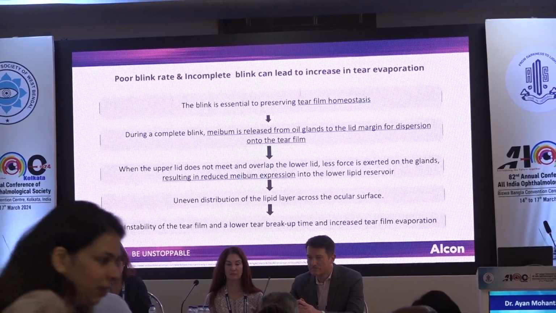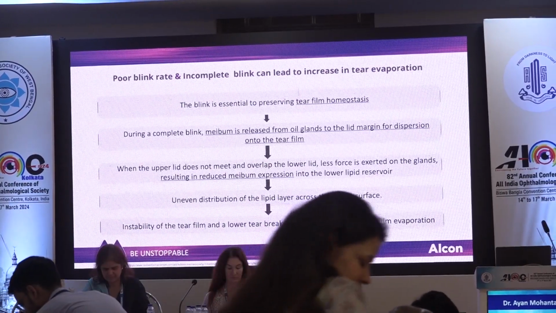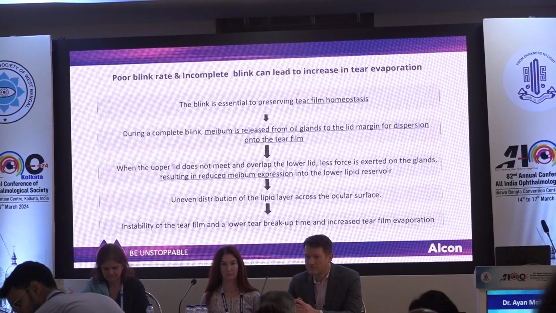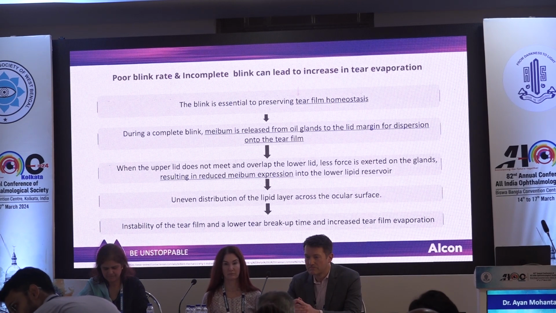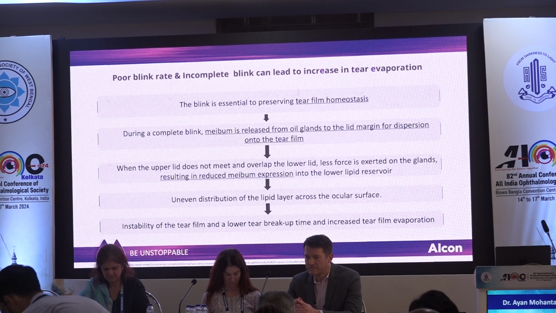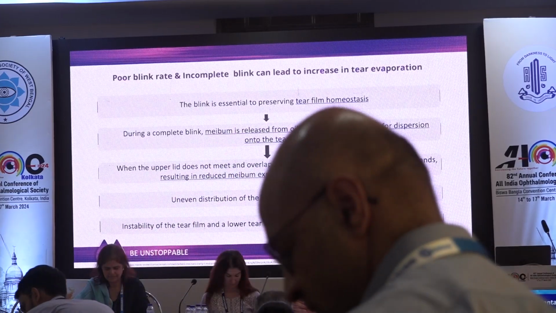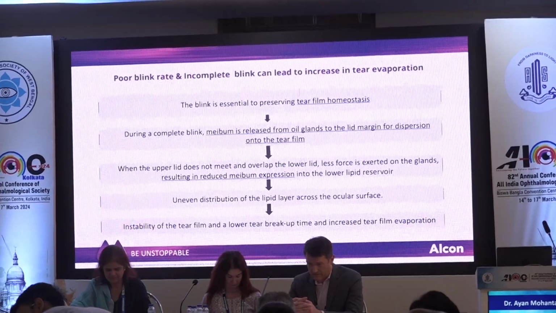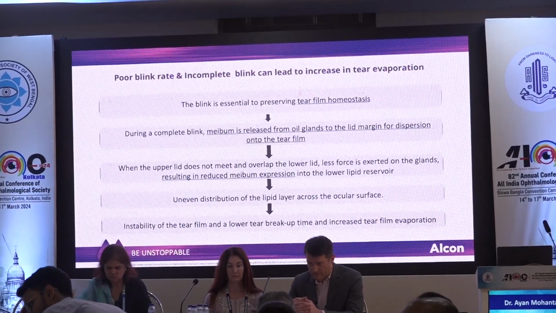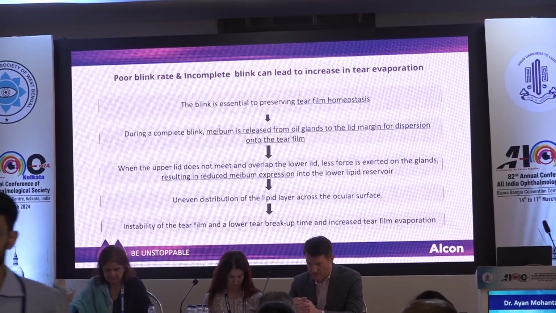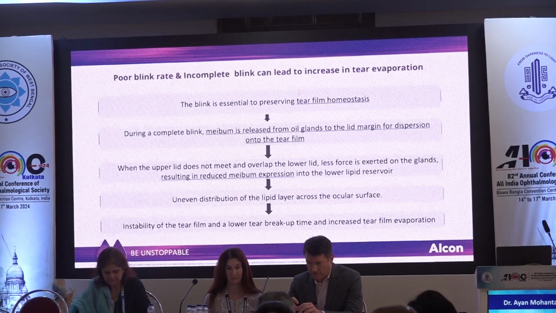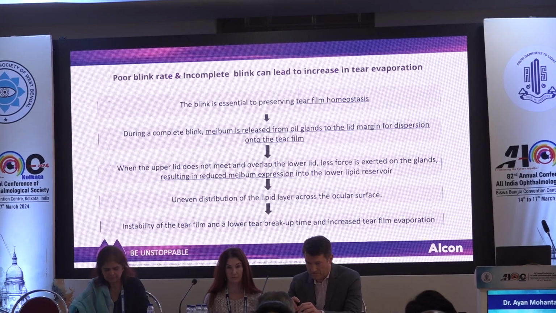Poor blink rate and incomplete blink can lead to increase in tear evaporation. The blink is essential to preserving tear film homeostasis. During a complete blink, the meibum is released from the oil glands to the lid margin for dispersion onto the tear film. When the upper lid does not meet and overlap the lower lid, less force is exerted on the glands, resulting in meibum expression into the lower lipid reservoir. Uneven distribution of the lipid layer across the ocular surface, instability of the tear film, a lower tear breakup time, and increased tear film evaporation.